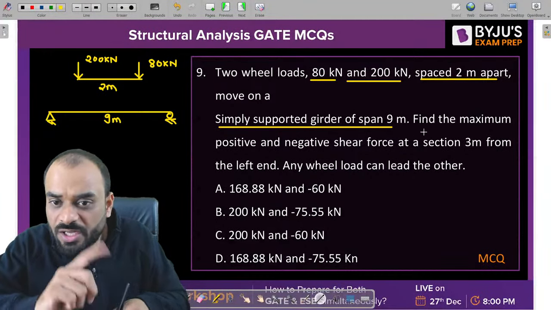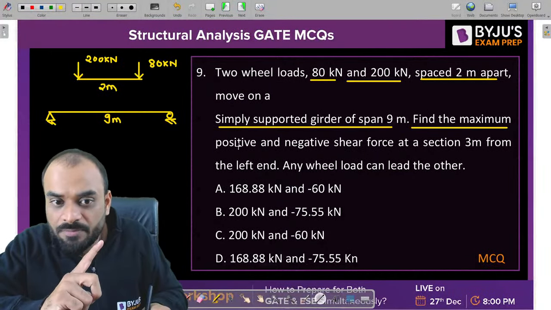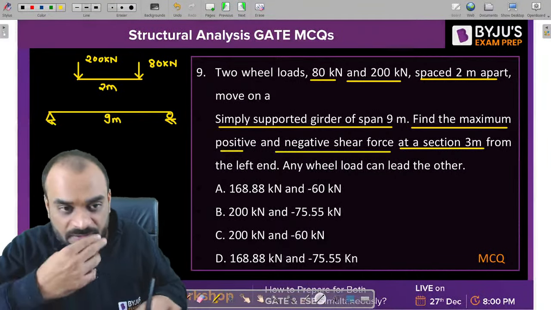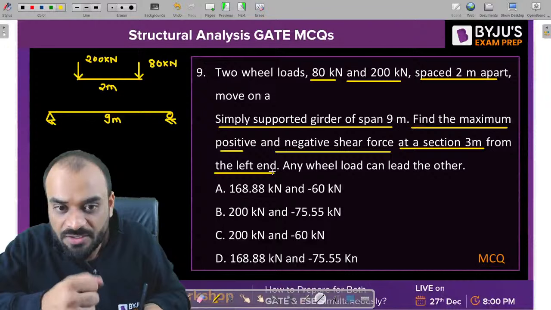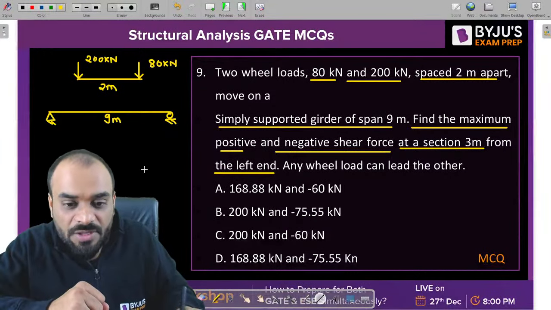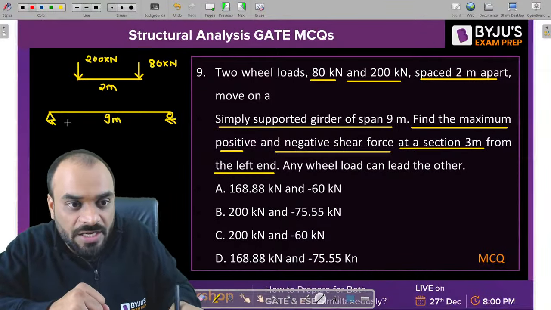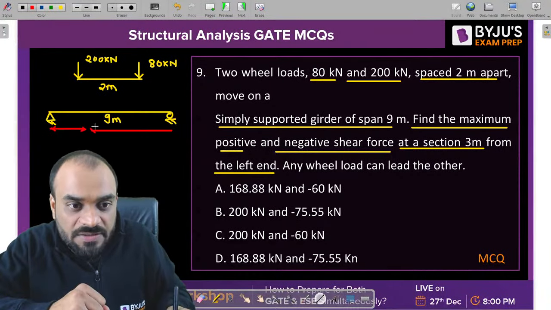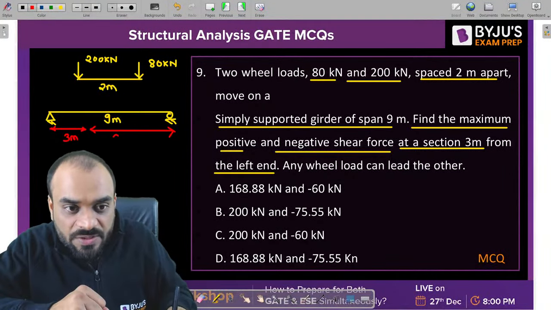Now we need to find out the maximum positive and negative shear force at a section at 3 meters from the left end. So this is our left end. From the left end, I need to mark a section at a distance of 3 meters first, and the remaining distance will be 6 meters. So let's mark it. This is 3 meters and this one is 6 meters.